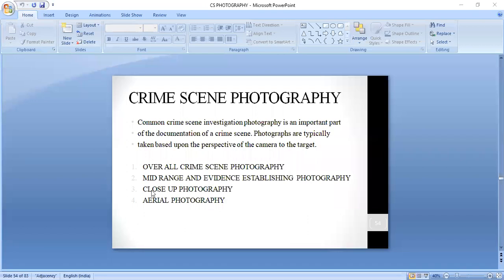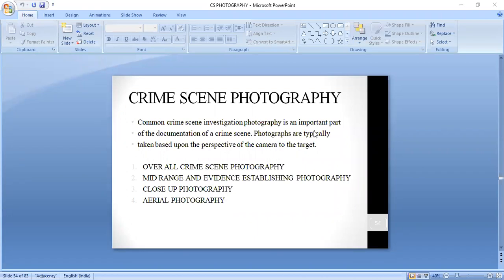The first is, we'll just read some theory portion. Crime scene investigation photography is an important part of the documentation of the crime scene. Photographs are typically taken based on the perspective of the camera to the target. As you all know, when you do the documentation of the crime scene, you might have studied crime scene investigation in your previous chapters.